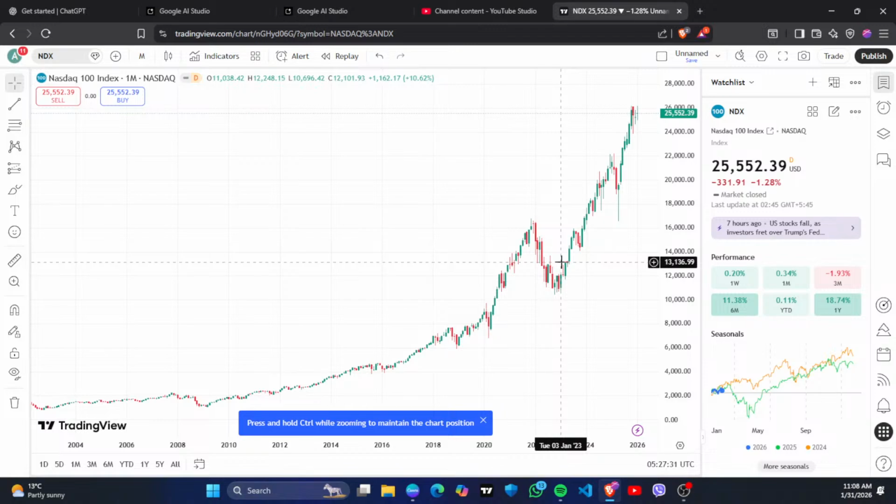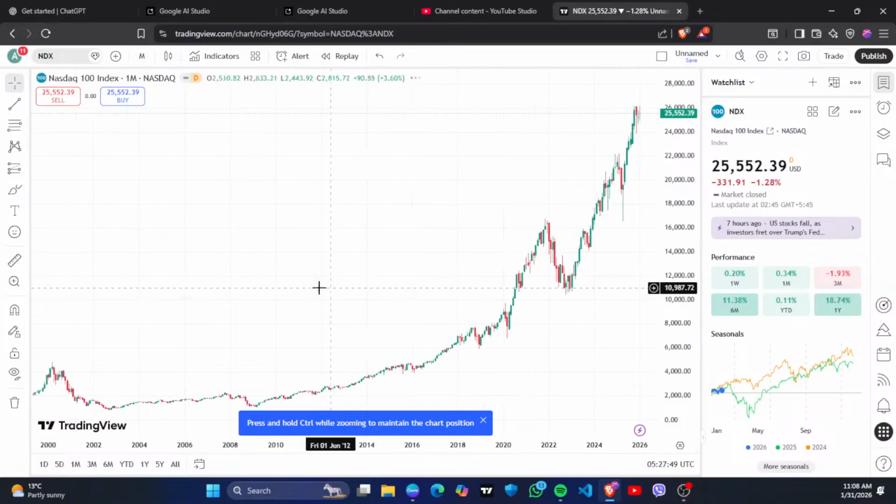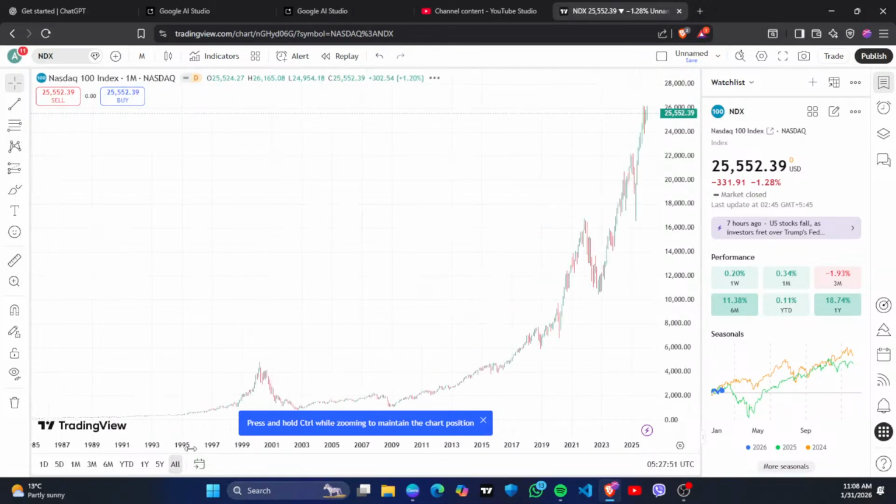Now we'll analyze this. Let's try to see it. The current index value is around 25,522 US dollars, and when you see this all-time high chart, it has been on a massive rise.